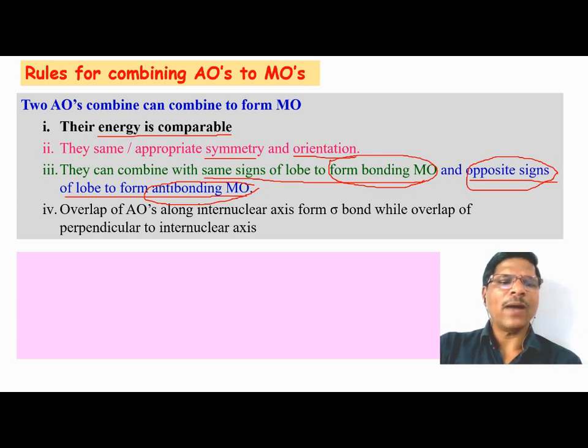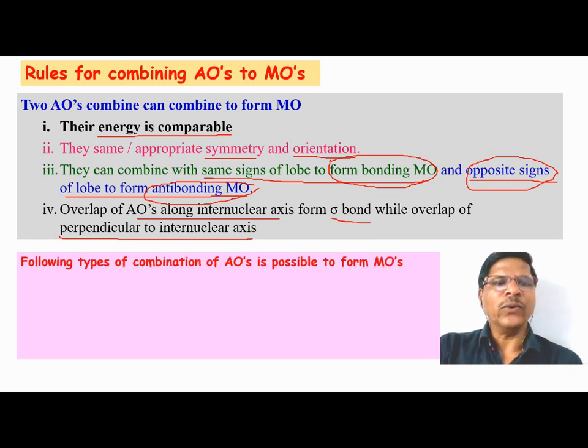Overlap of atomic orbitals along the internuclear axis is possible, as well as perpendicular to the internuclear axis. When overlap takes place along the internuclear axis, a sigma bond is formed. When overlap takes place perpendicular to the internuclear axis, a pi bond is formed. So the overlap is possible in two ways: along the internuclear axis or perpendicular to it.